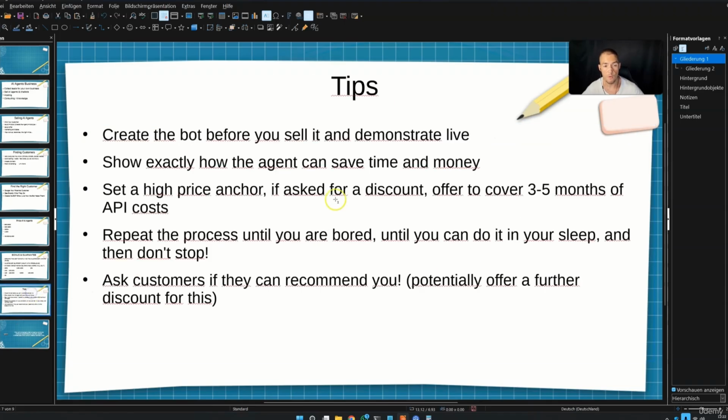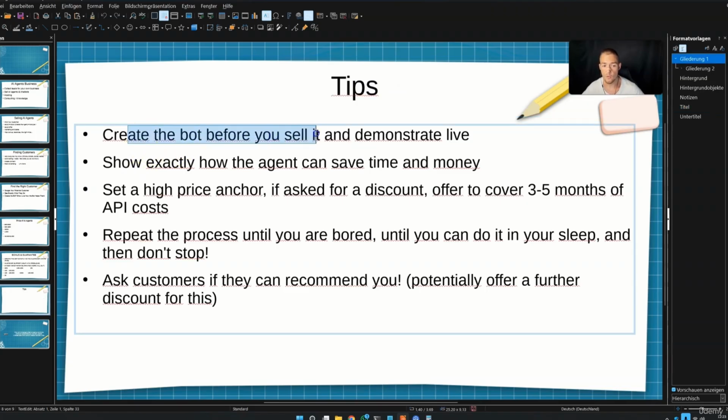And then some more tips, because we have a lot of tips. Like I said, this is the most important tip of them all. Create the chatbot before you sell it and demonstrate it live. Ask these people if they want to come on a call, and if they say yes, start to create this chatbot. Just take this time, create this chatbot, train it on their data, and they are stunned.